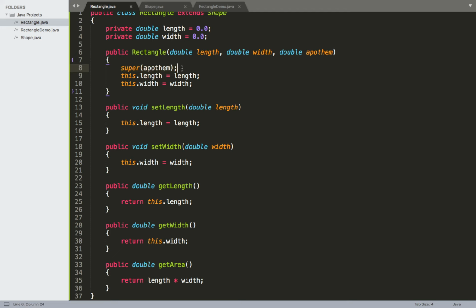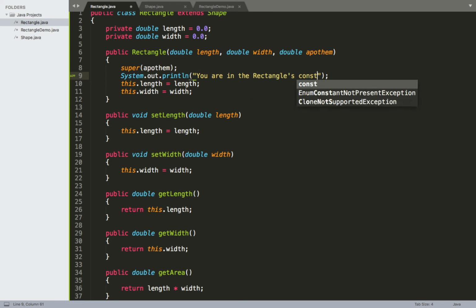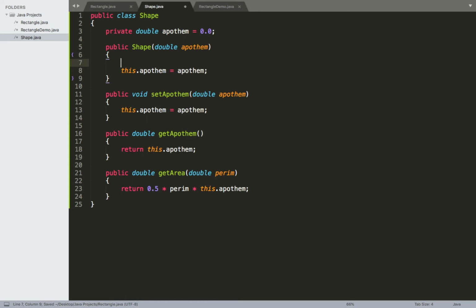Additionally, we can do one last thing, which is to include a couple more print statements right here, just to demonstrate the order in which each one of these constructors is being called. So right here, I'm going to include a print statement right after my call to super and say you are in the rectangles constructor. Go ahead and save that. And then over here, the very first line I'll include is a print statement saying you are in the shapes constructor. Go ahead and save that.